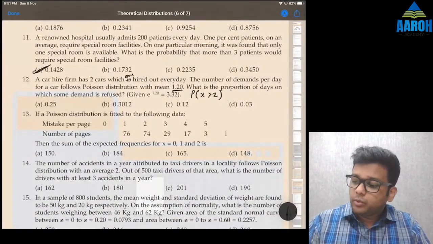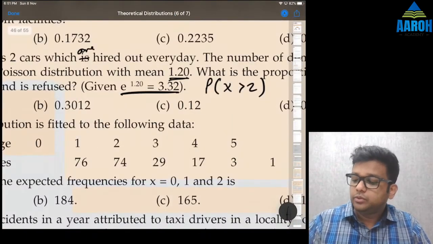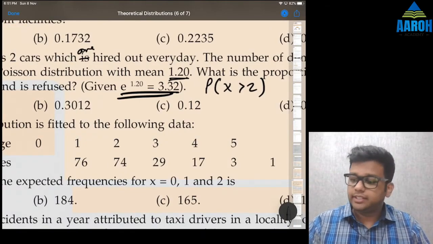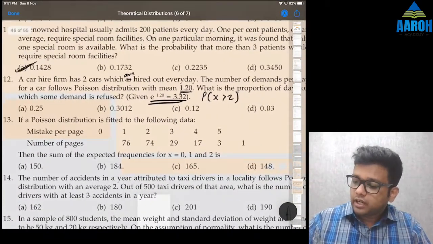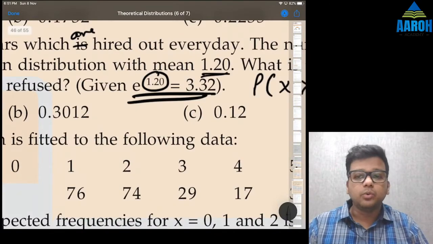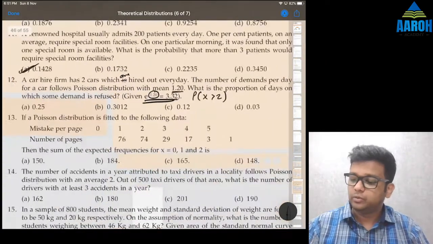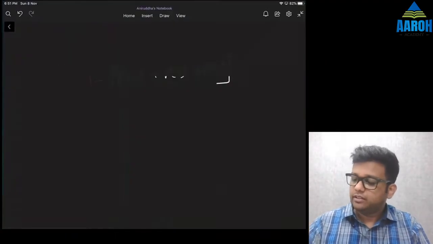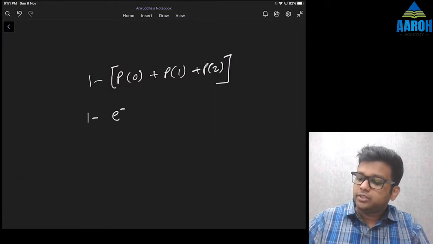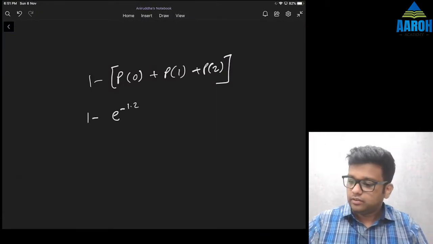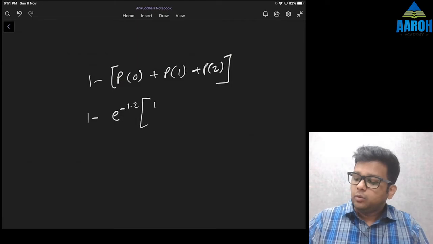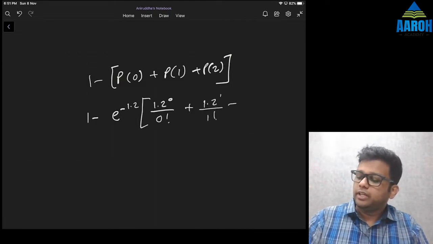m is given as 1.2 and they have also given this value. So we'll use it. e raised to 1.2, they are saying 3.32. Understand that this is positive 1.2. We need e raised to minus 1.2, so it will be reciprocal of that. So it will be 1 minus e raised to minus 1.2, we can take common. Then here it will be 1.2 raised to 0 upon 0 factorial plus 1.2 raised to 1 upon 1 factorial plus 1.2 square upon 2 factorial.